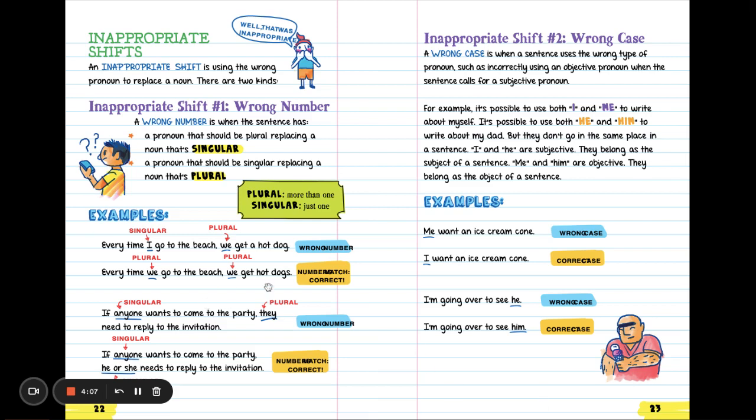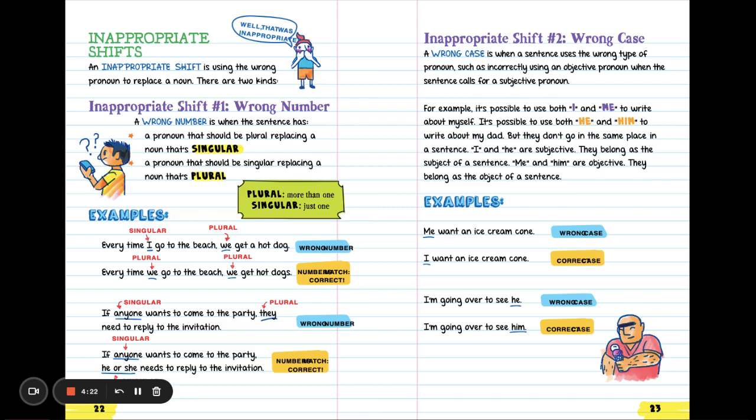We're going to skip this example because it's actually incorrect. And we're going to move over here. Inappropriate shift number 2, wrong case. A wrong case is when a sentence uses the wrong type of pronoun, such as incorrectly using an objective pronoun when the sentence calls for a subjective pronoun.